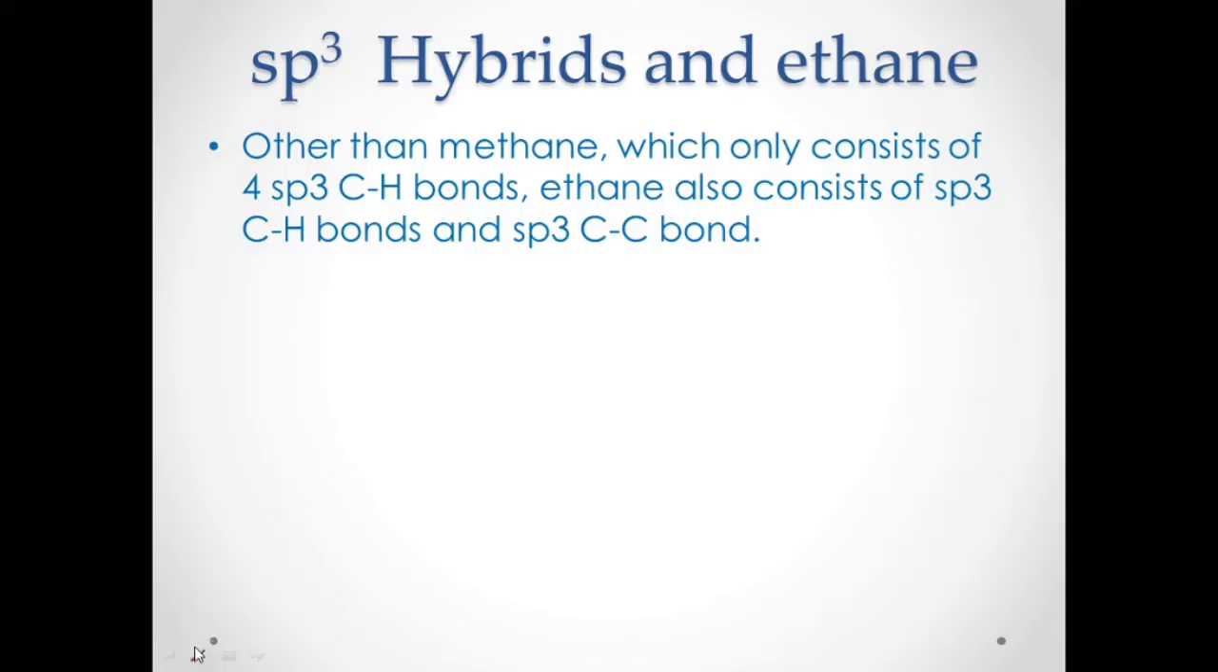Okay, it's because if you write the chemical formula for ethane, we have C2H6. Okay, so this is the general formula for ethane. So we have 2 carbons in it, so we would expect that it has an sp3 C-C bond. It's not just sp3 C-H bonds, but it also has an sp3 C-C bond.